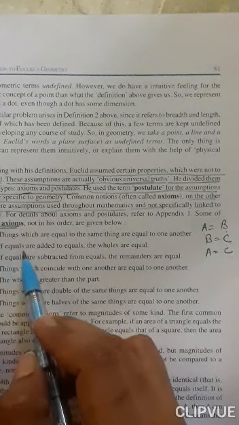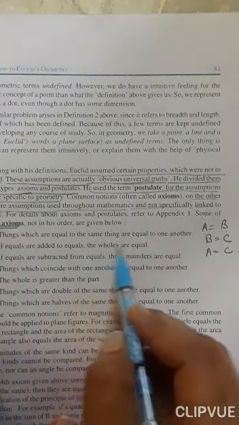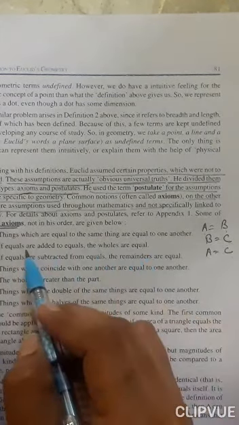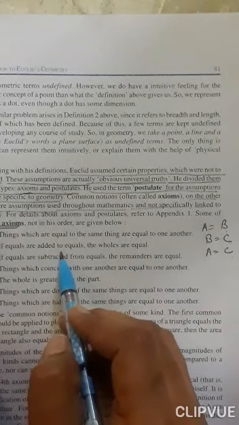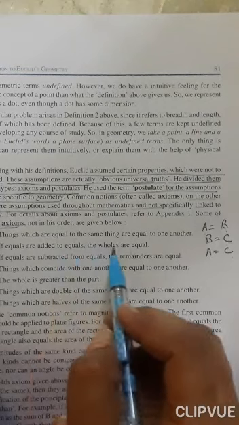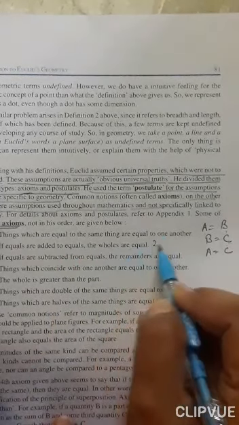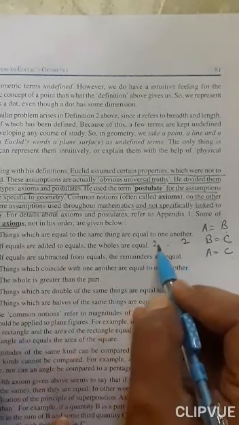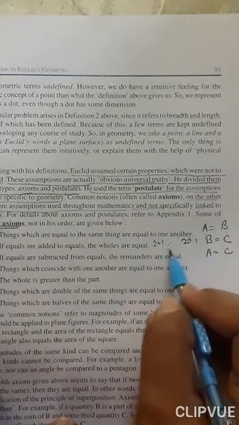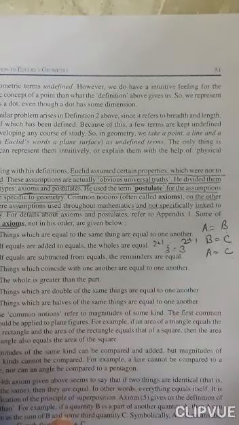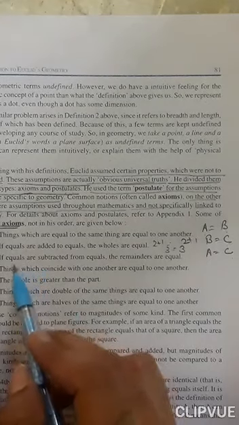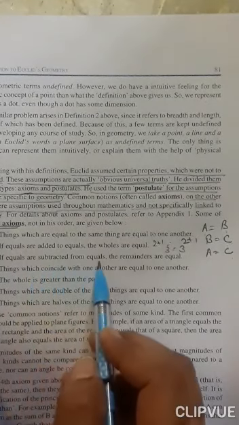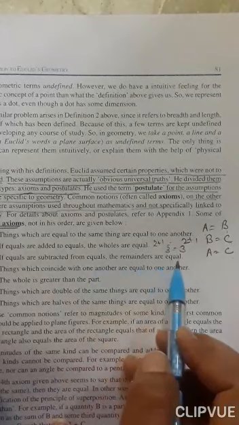Second one: if equals are added to equals, the wholes are equal. It means two parts are equal and if we add equal things on both sides, then the answer is also equal. For example, 2 equals 2, then I can add 1 on both sides, and the answer is also equal: 3 equals 3. Third one: if equals are subtracted from equals, the remainders are equal.